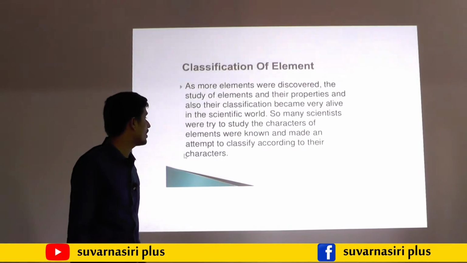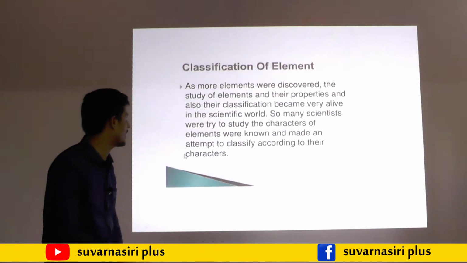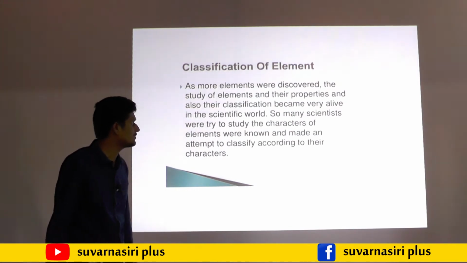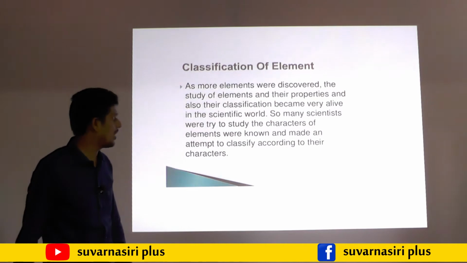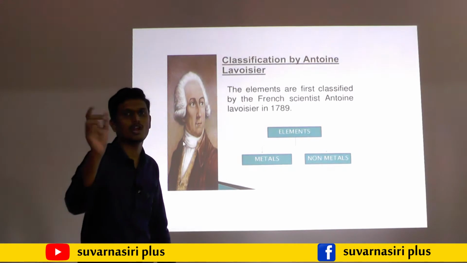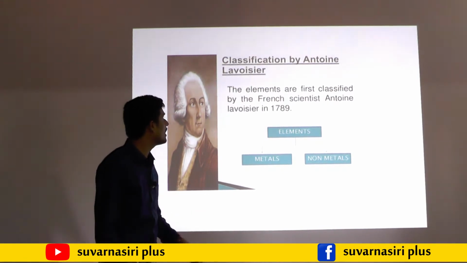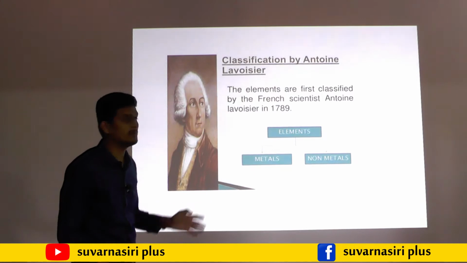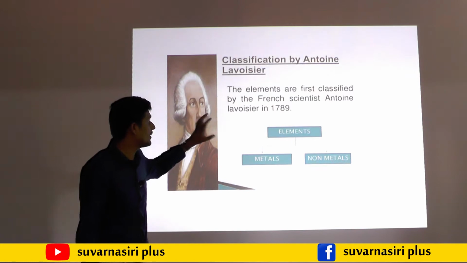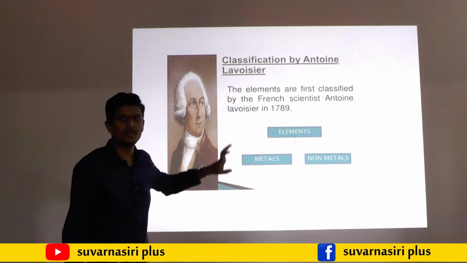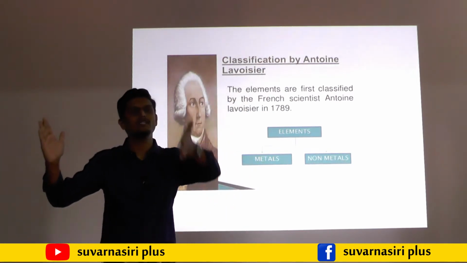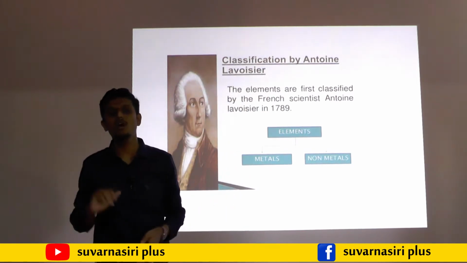So first, classification of the elements is very important, as I told earlier. For the study of the elements and their properties, classification became important in the scientific world. The first scientist who classified the elements was Antoine Lavoisier. He is the father of chemistry. He classified the elements in 1789, on the basis of metals and non-metals. He made two sides: one is metals and another one is non-metals.